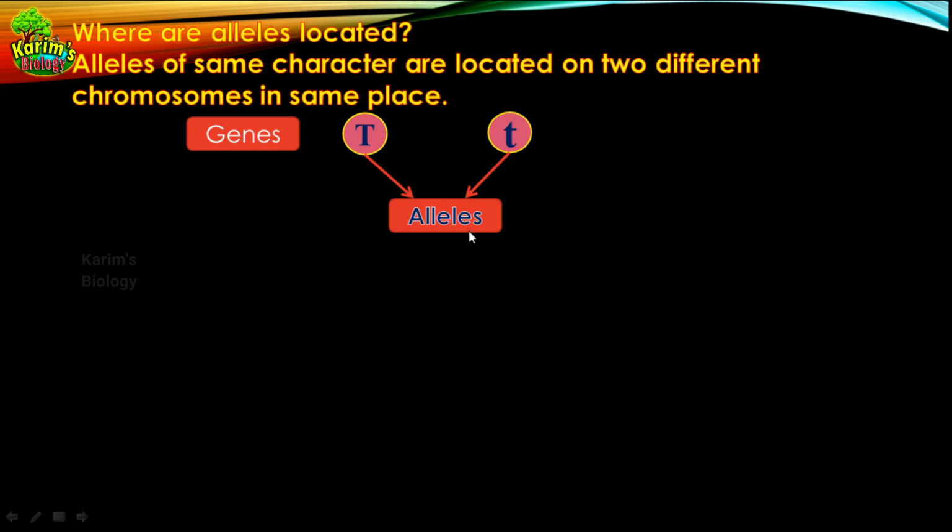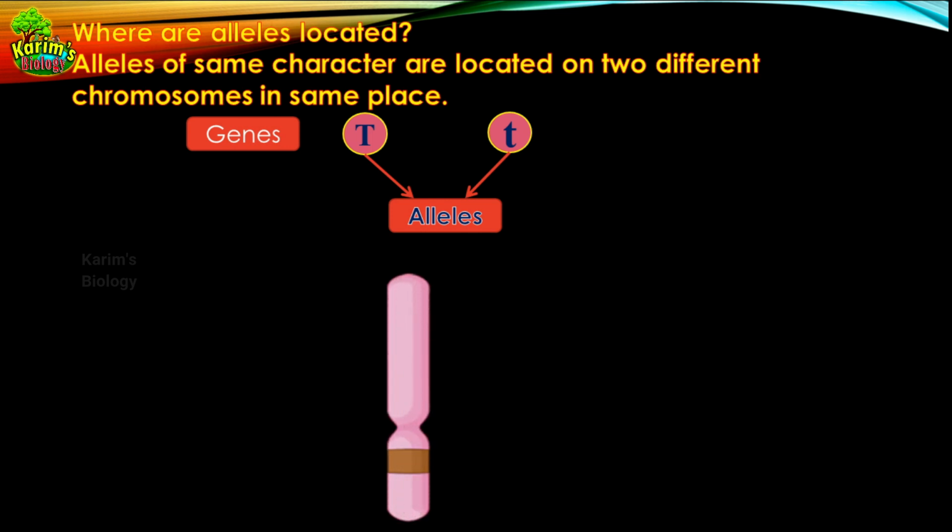Then where are these alleles located? They are located on two different chromosomes. As they are controlling the same character, don't think that they are located on the same chromosome. Even though they are controlling the same character, these are two different versions of the same gene. That's why they are not located on the same chromosome; they are located on two different chromosomes.